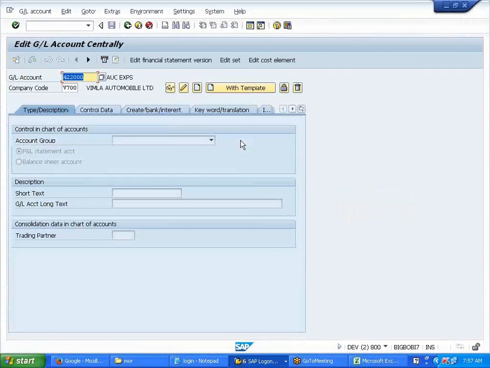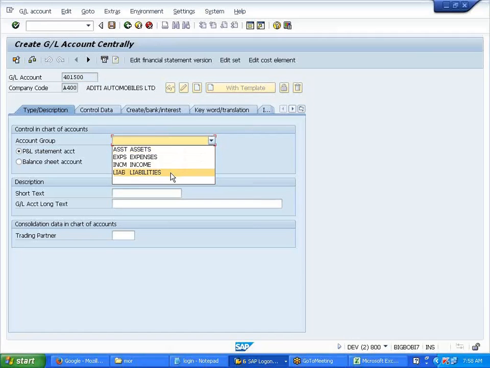What GLs do we need to create? Interest received or interest being paid, right? Expense. Create. Expense, interest paid.